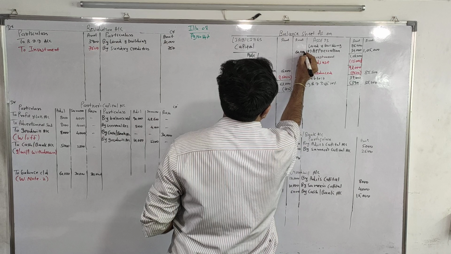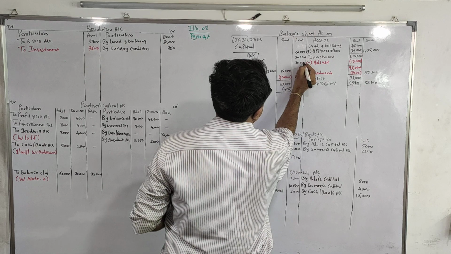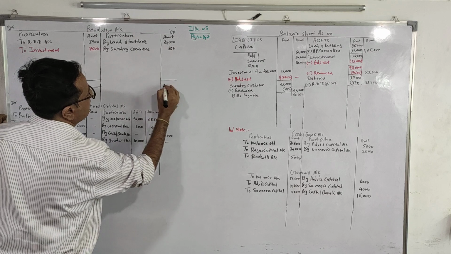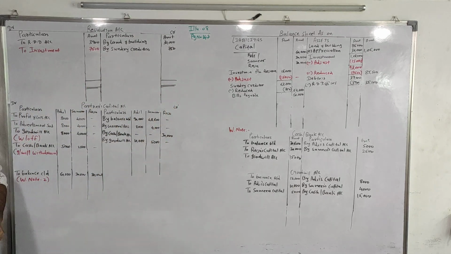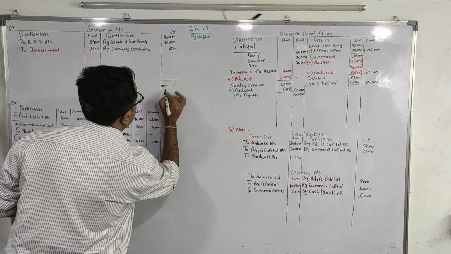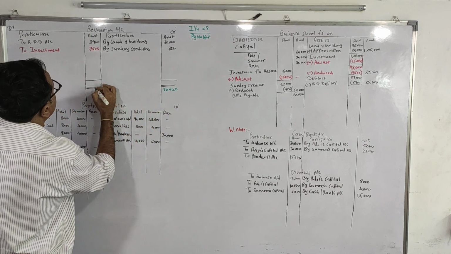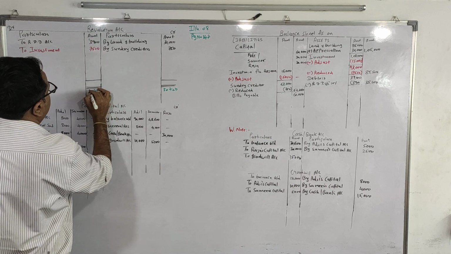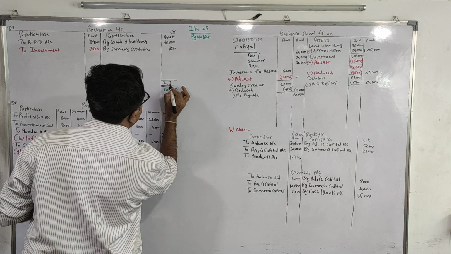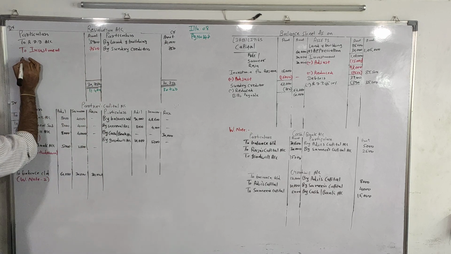60,000, 30,000 and 30,000. Now we'll close our revaluation account first. 7,500, 4,... 11,400. Obviously the credit side is more, so we'll write at both the place 3,750, 3,750.